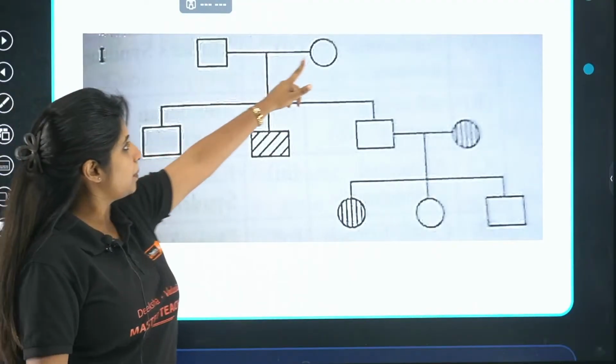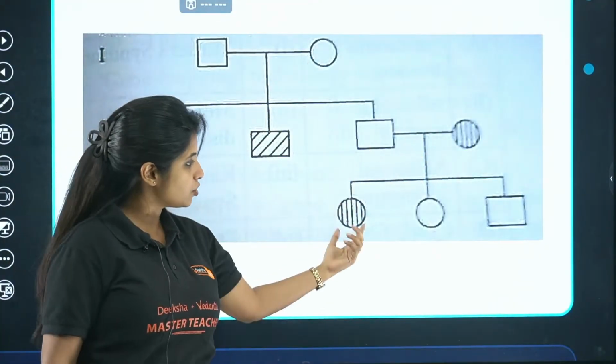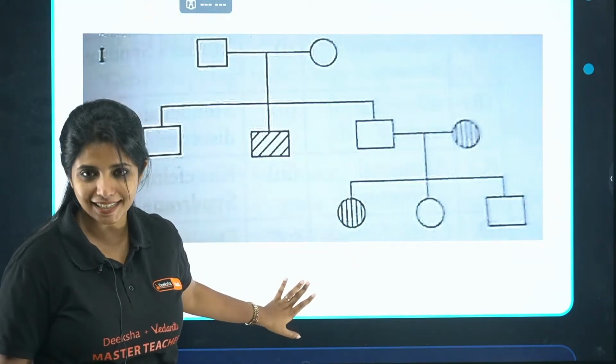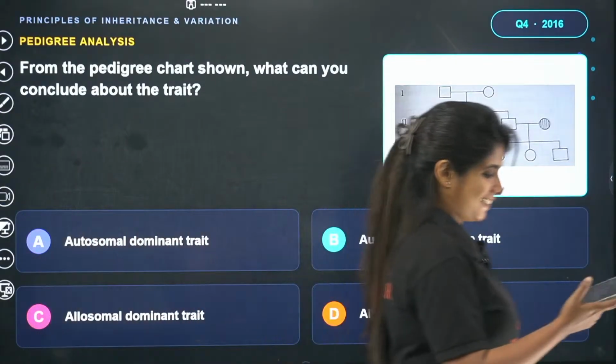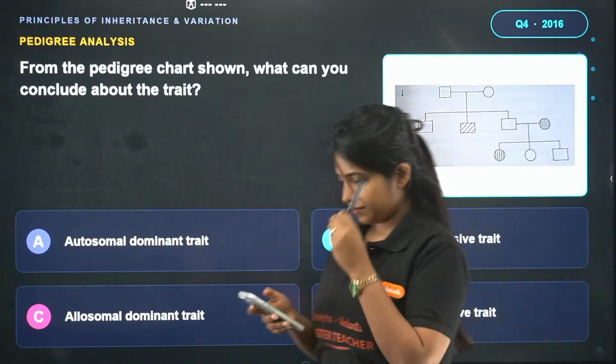So here I see the parents are not affected, but the progenies are. Okay, here I see the progeny, again a female child, is being affected. What type of trait is this? Any idea? We studied the pedigree chart in our classes before.